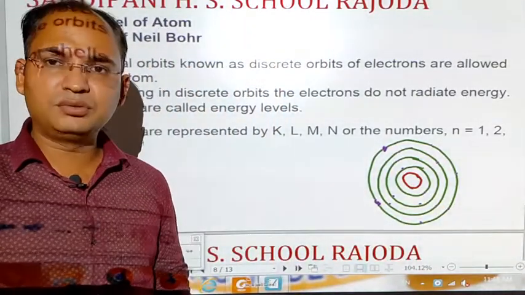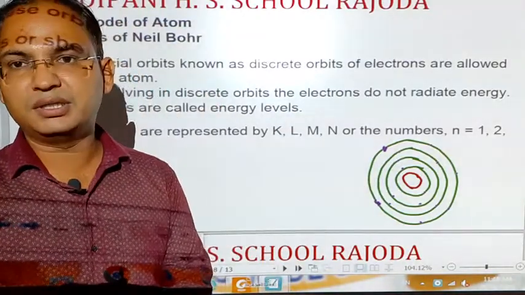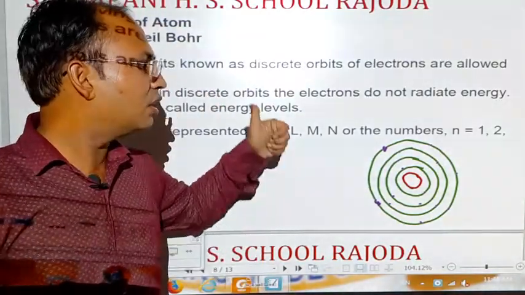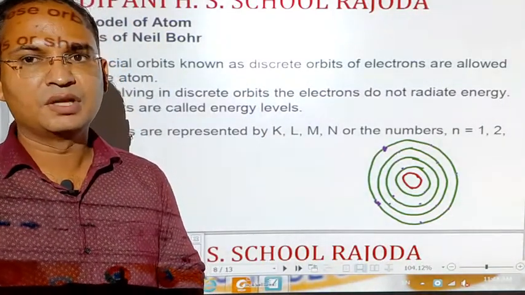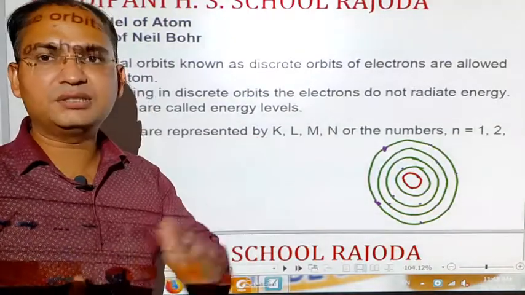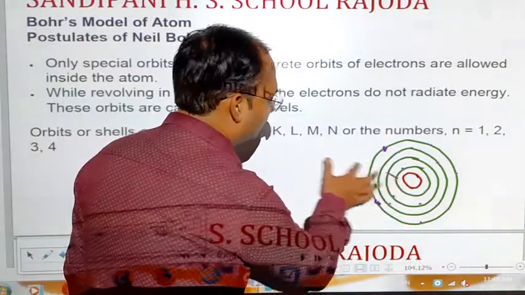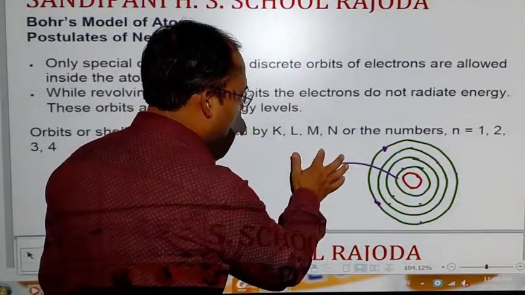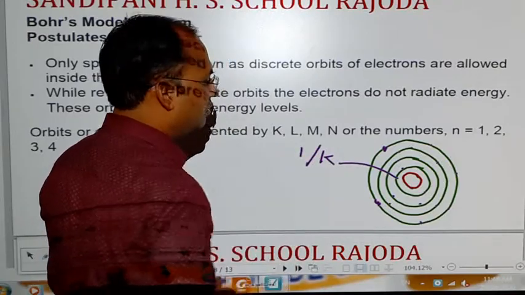So, there is no question of dumping the electrons in the nucleus, and this model exactly explains the stability of the atom. We name the shells K, L, M, N according to their distance from the nucleus of the atom. If this is the first shell, then we call it K, or we can also say number 1.